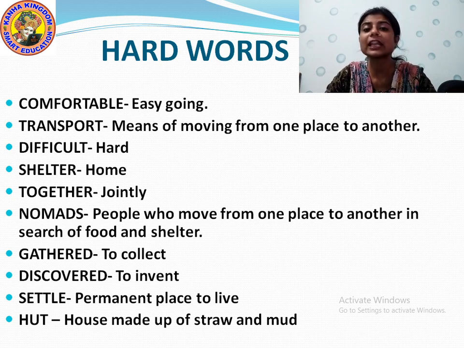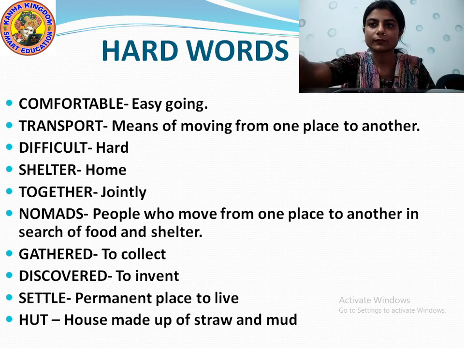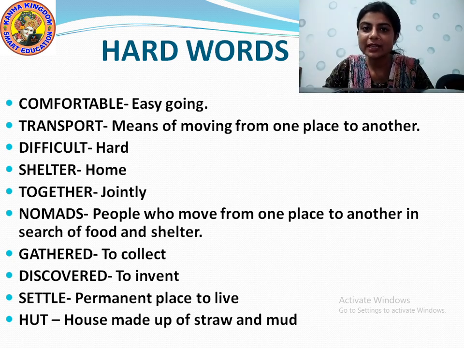It is a permanent place to live. And the last one is hut. H-U-T. Now what is a hut? It is a house that is made of straw and mud.